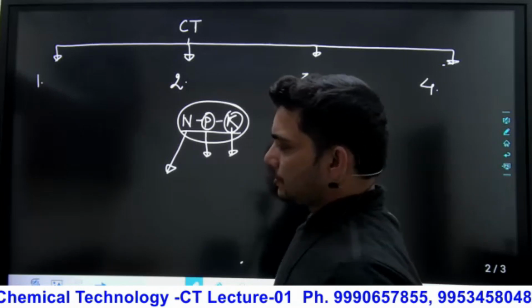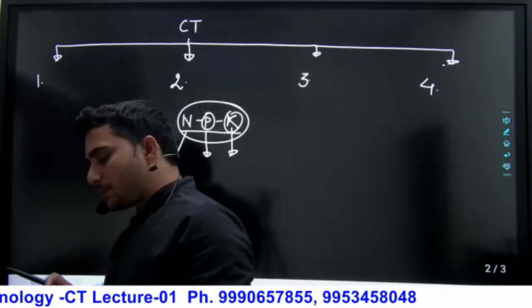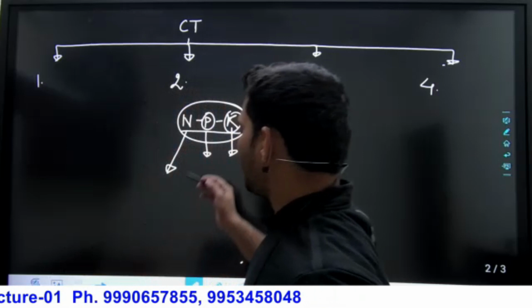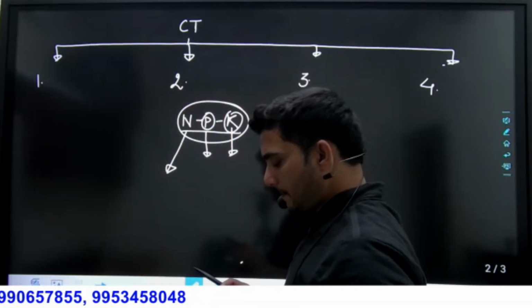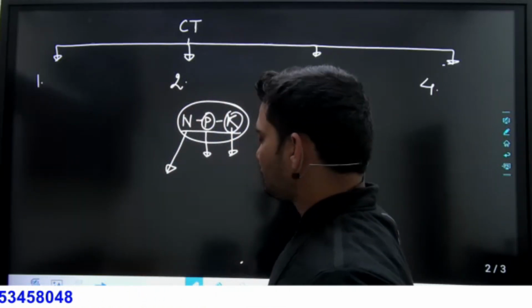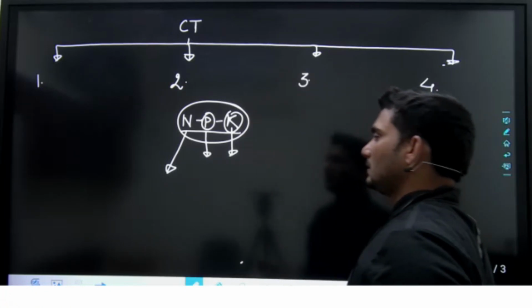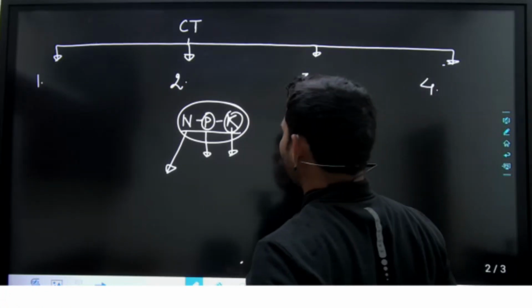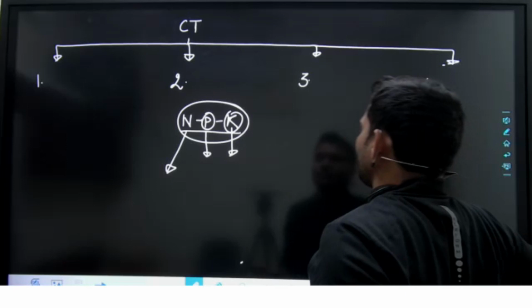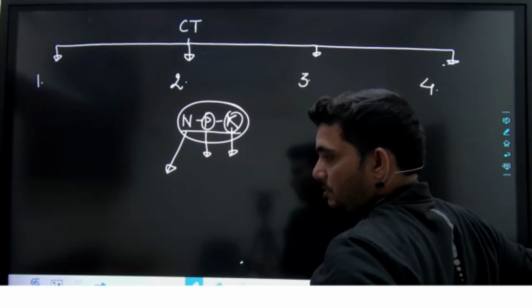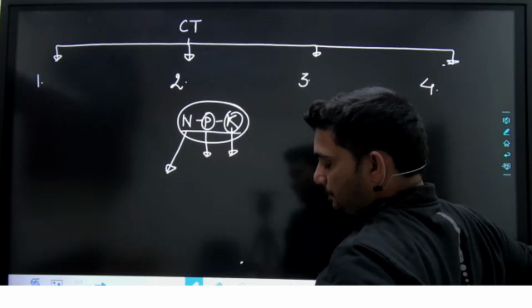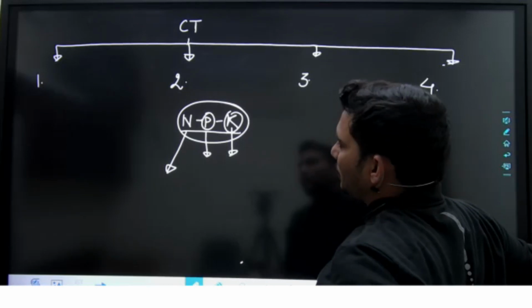So in the phosphorus industry, we will discuss all about the production of phosphorus P4, production of phosphoric acid, orthophosphoric acid H3PO4, production of single superphosphate and triple superphosphate, SSP and TSP, and all about the potassium industry.